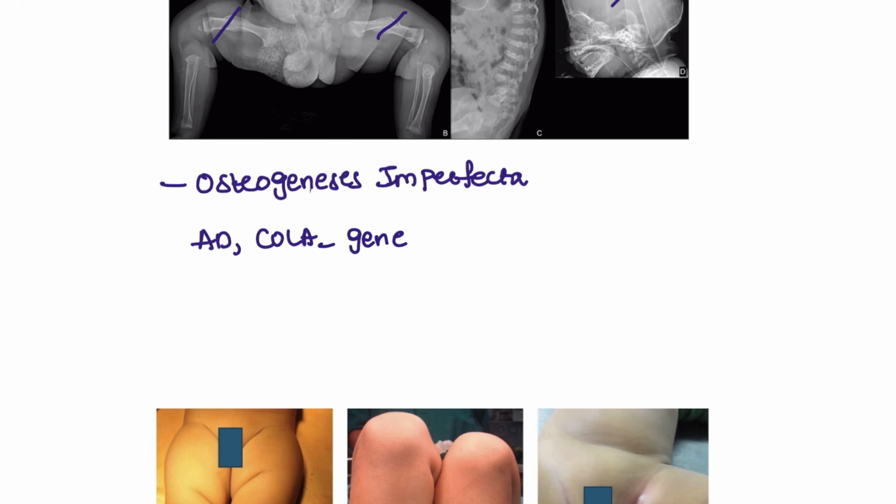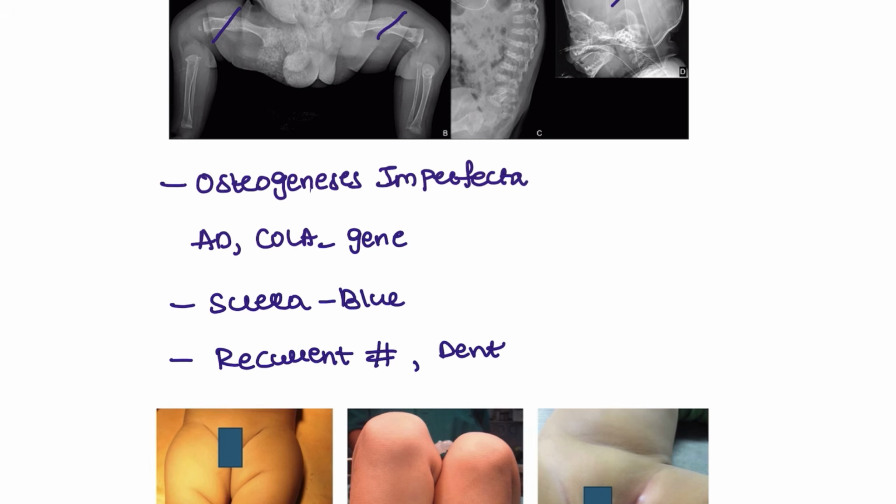And what happens to these patients? So these patients will have a very thin sclera. The sclera will be thin, so the venous will be more prominent in this patient, so the blue sclera will be seen. And recurrent fractures. Okay, even when you check these patients in the mother's womb, you are going to see the recurrent fractures and multiple healing. They heal by themselves also. So that is a blue sclera and multiple recurrent fractures will be seen,